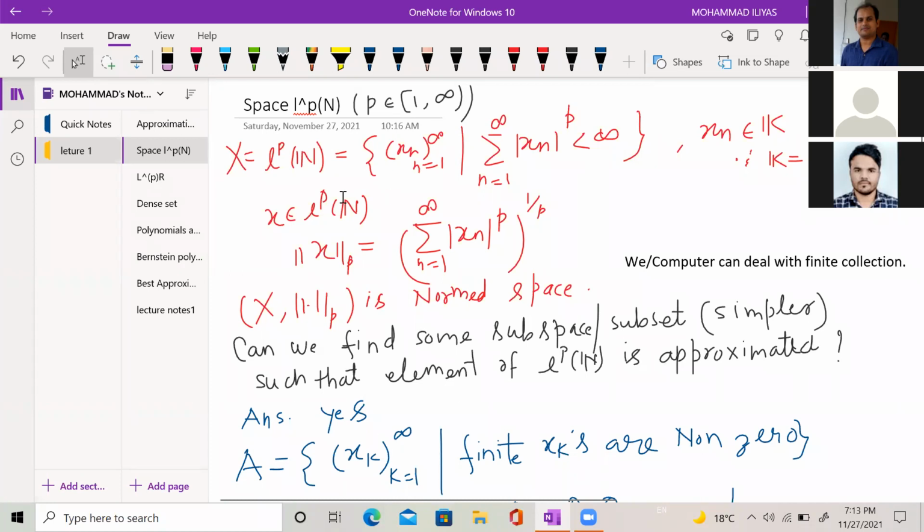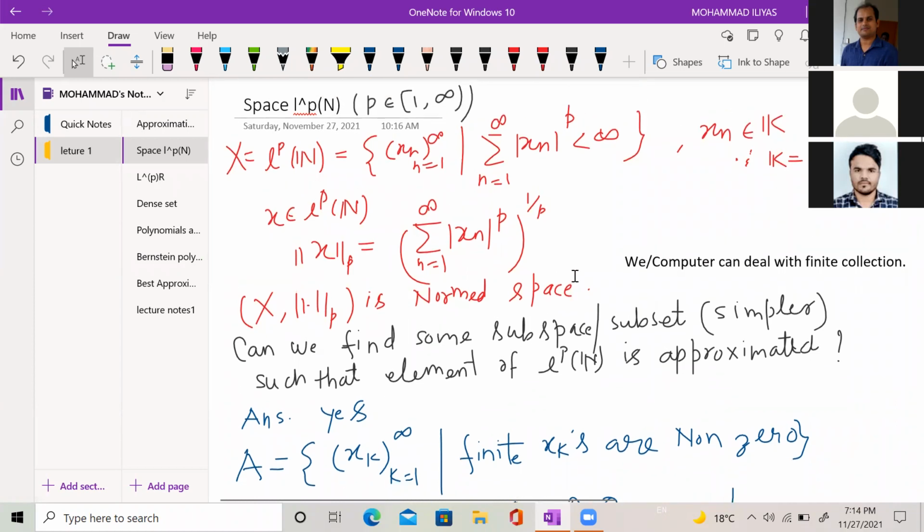So lp is basically a vector space. If I define a norm on this space, I call this norm the p-norm. It is defined by the summation n running from 1 to infinity of mod of xn to the power p, all raised to the power 1 upon p. One can see that this space with respect to this norm is a normed space.